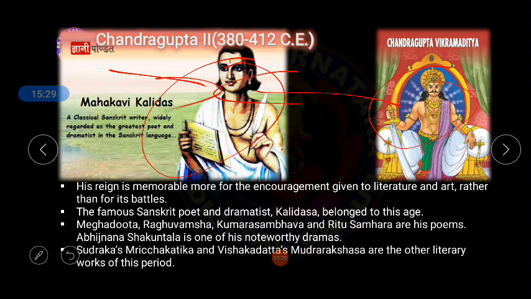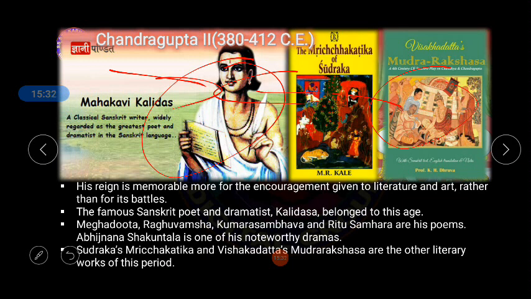You might have heard about Kalidasa's poems, dramas and all, Shakuntala and all. These are very famous. Abhijnana Shakuntala is one of the noteworthy dramas which is written by, obviously, our Kalidasa.